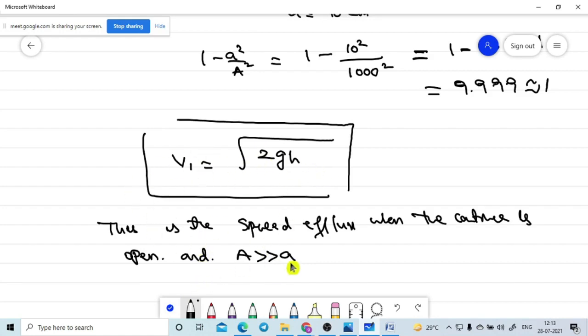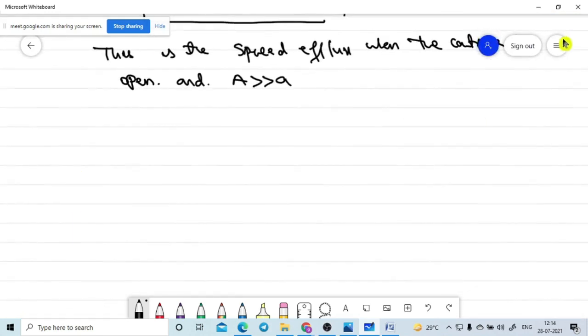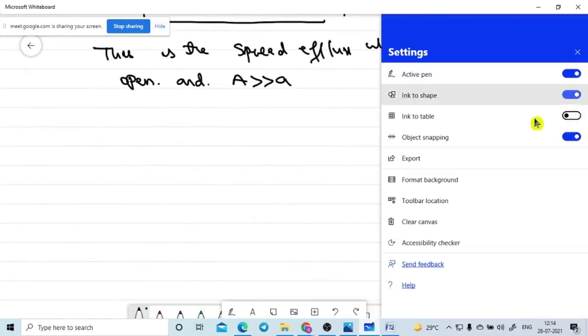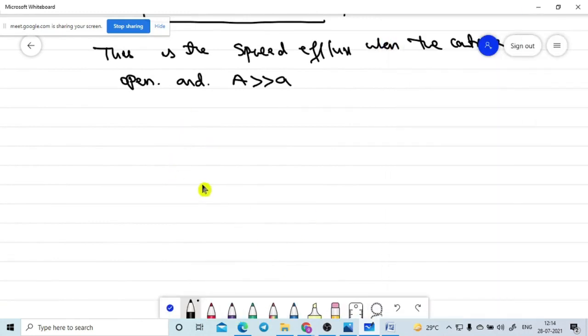In this case the fluid appears like a freely falling body. If you recall your previous knowledge, if a body is freely falling from a certain height h, the velocity of the body at the bottom surface is V equal to the square root of 2gh. This concept we already learned in kinematics.